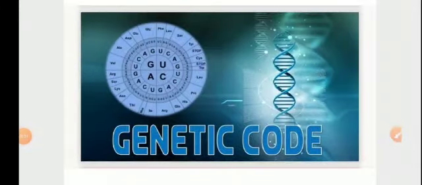In this module, we'll be continuing with our ongoing chapter of biology, chapter 6, molecular basis of inheritance. In this module, we will be discussing the genetic code. A genetic code is defined as the relationship between the sequence of amino acids in a polypeptide chain and the nucleotide sequence of DNA or messenger RNA, that is mRNA.